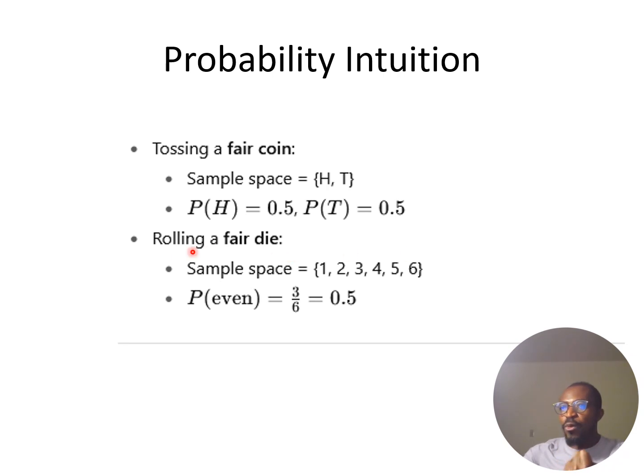Also, rolling a die, the sample space, as I mentioned, will be 1, 2, 3, 4, 5, and 6. The probability of obtaining even numbers here will simply be, the even numbers here are 2, 4, and 6, so it will be 3 out of 6, which is a half.